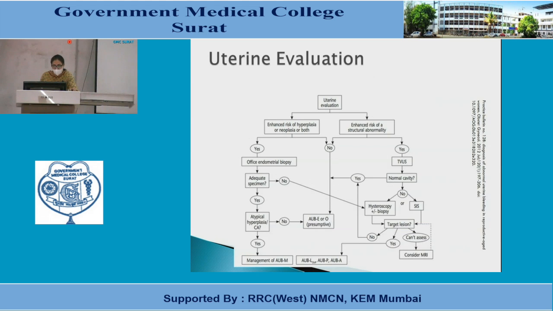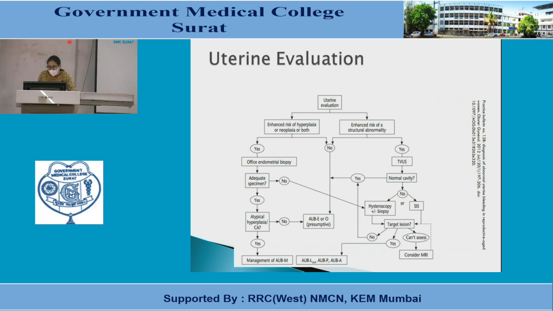So how do we evaluate this uterine bleeding? First, we have to ask the history for enhanced risk of hyperplasia or neoplasia or both. If it is there, then take an endometrial biopsy. If we get an adequate specimen, then we have to manage the AUBM. If there is no risk factor, then it should be considered as AUBE or O.